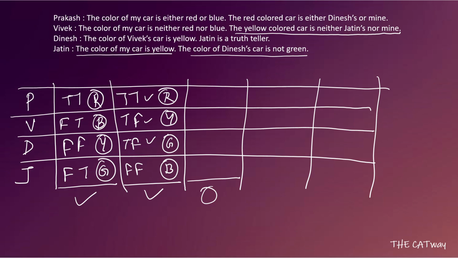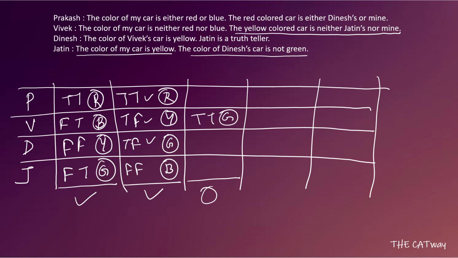Okay. Now let's make Vivek the truth teller. So now Vivek is the truth teller. Okay. When Vivek is the truth teller, Vivek gets the green color. Why? Because the yellow colored car is neither Jatin's nor mine, so he will not get a yellow colored car. And he also says that the color of my car is neither red nor blue. Okay, so he will definitely get a green color car.